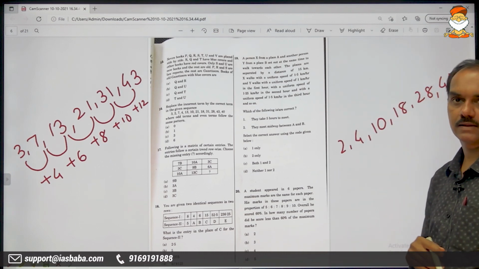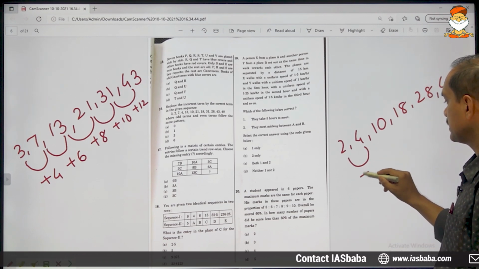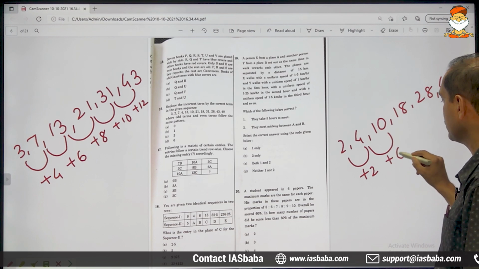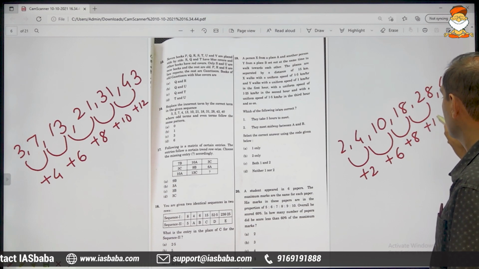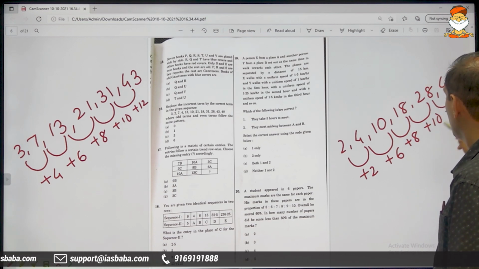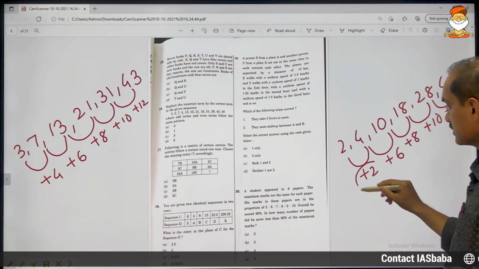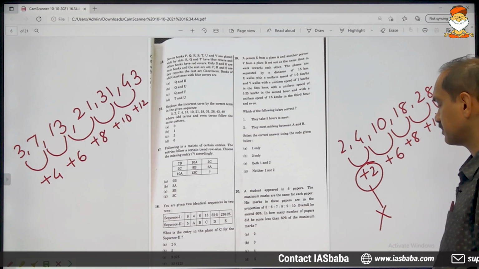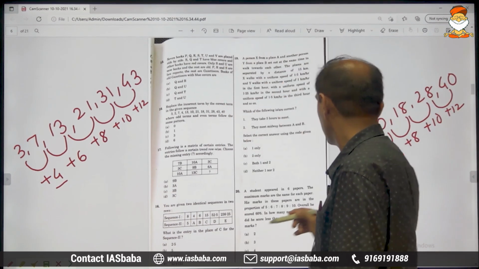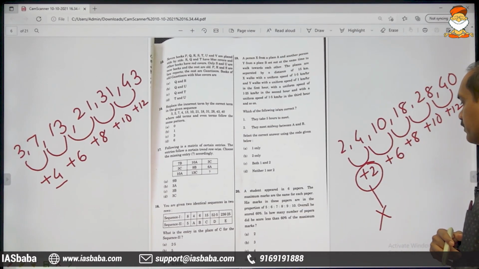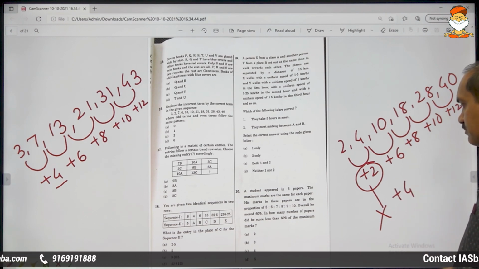Same thing we expect in case of even numbers as well. This is 2, this is 6, this is how much? 8, 10, 12. 12, 10, 8, 6 is correct. But how about this? We don't want this plus 2, because here we are starting with 4, here we are starting with plus 2. So we don't want this. We want it to read plus 4.